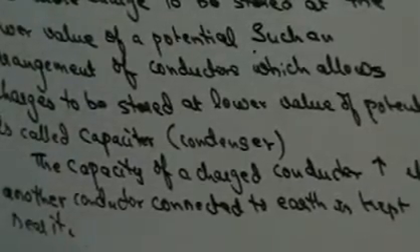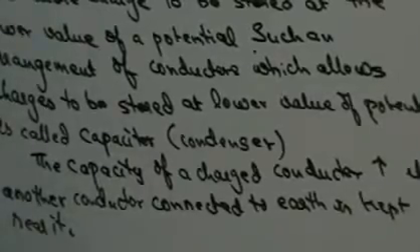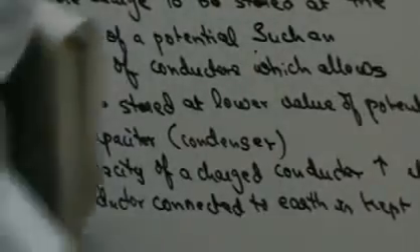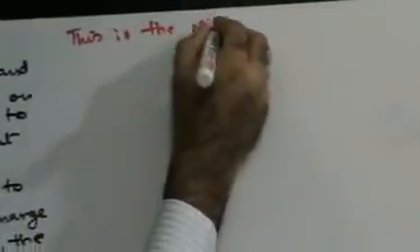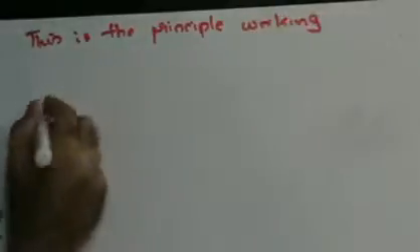Now this principle is called the working of the condenser. What is the working of the condenser? Where you have two conductors placed near each other and one of the conductors is connected to the earth. Fine, do you get this? So I can say that this is the principle of working of a condenser.